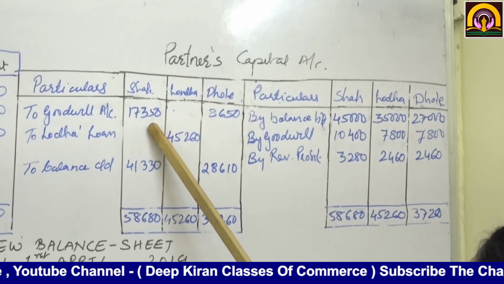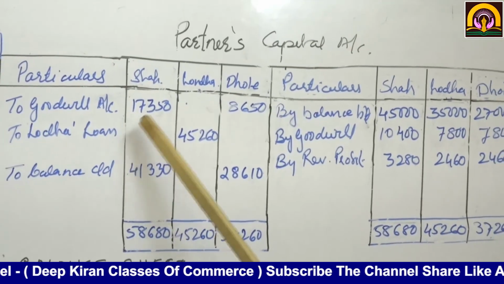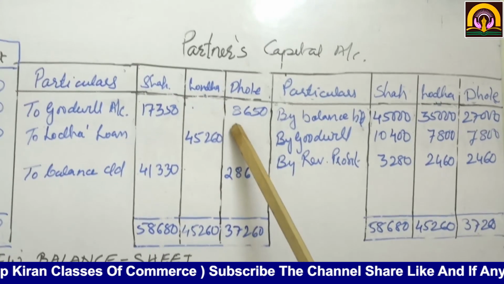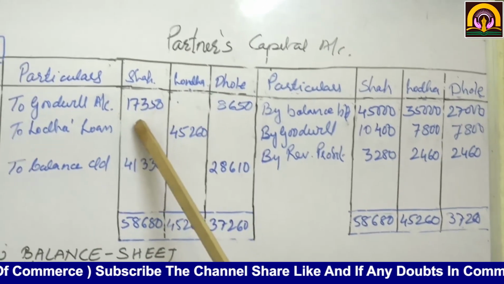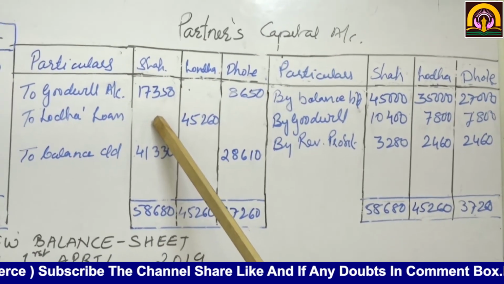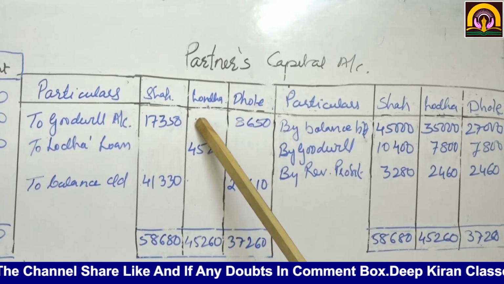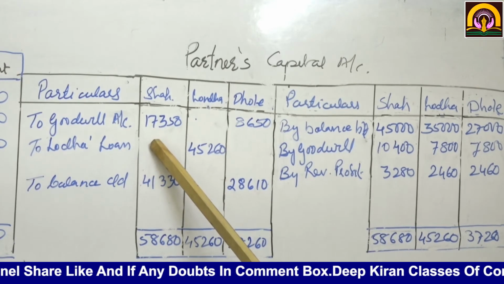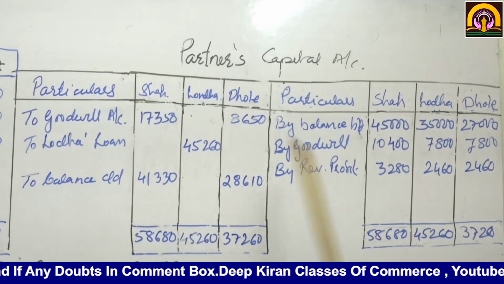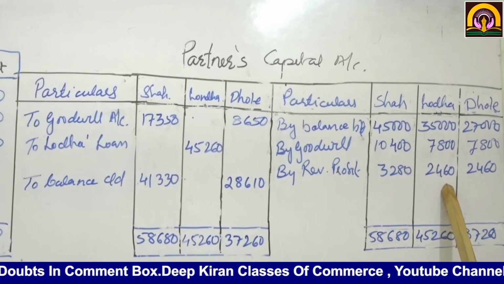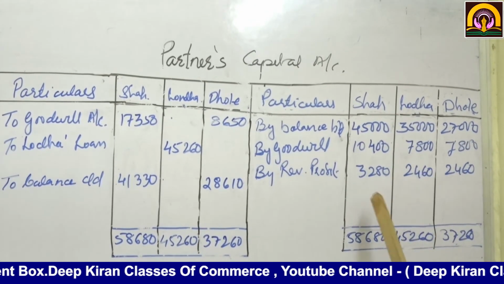So now what will happen? Continuing partners, that is Shah's capital account debit 17,350, Dole's capital account debit 8,650, to goodwill account 26,000. What did we do? We raised goodwill of 26,000 and now we have written it off. Okay. Then there is revaluation profit: 3,280, 2,460, 2,460. Now nothing else is given.